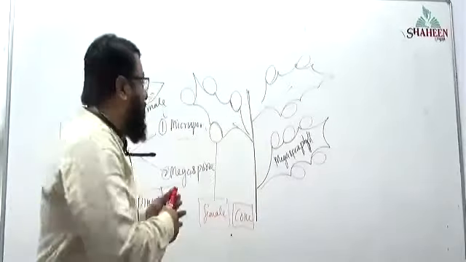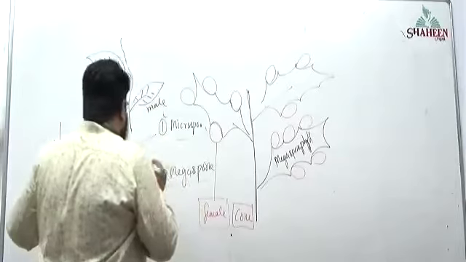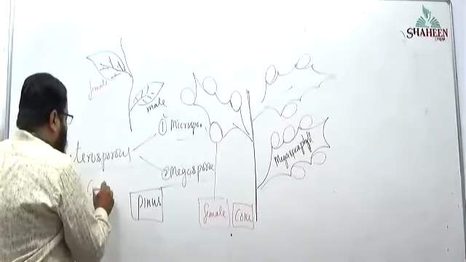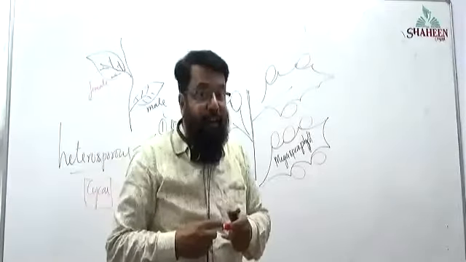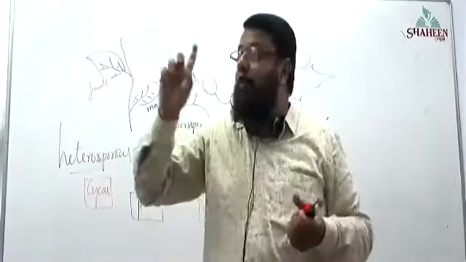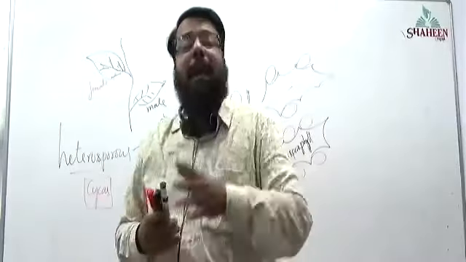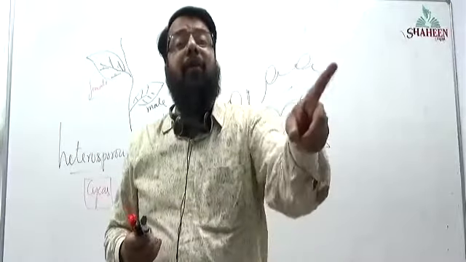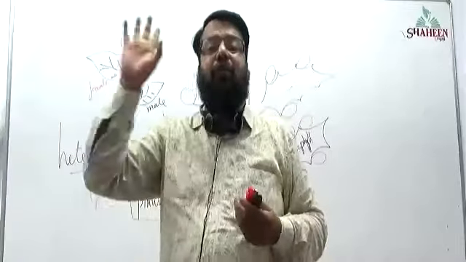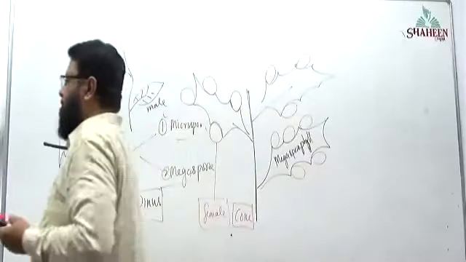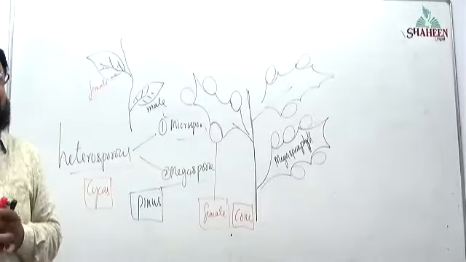When it comes to cycas, the male tree is different and the female tree is different. Male tree produces male strobili or male cone. Female tree produces female cone or female strobili. Is it clear?